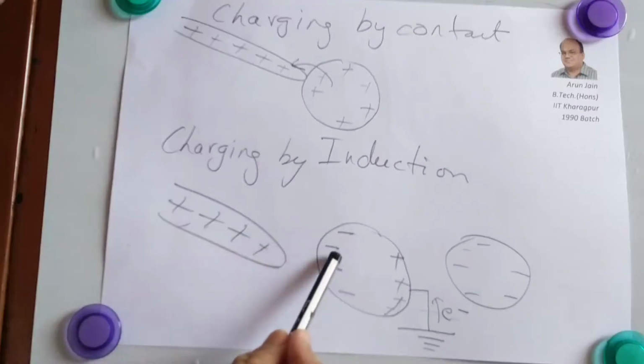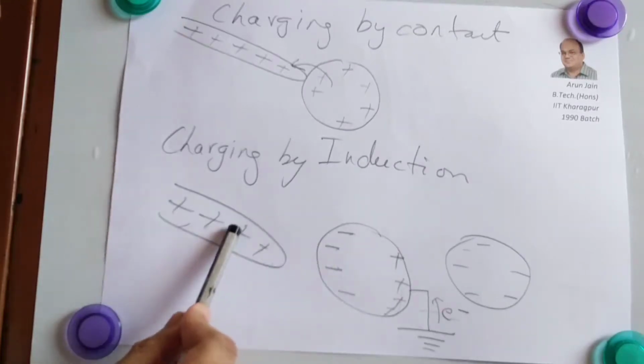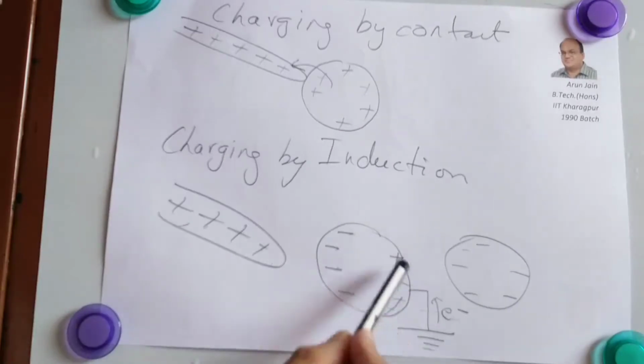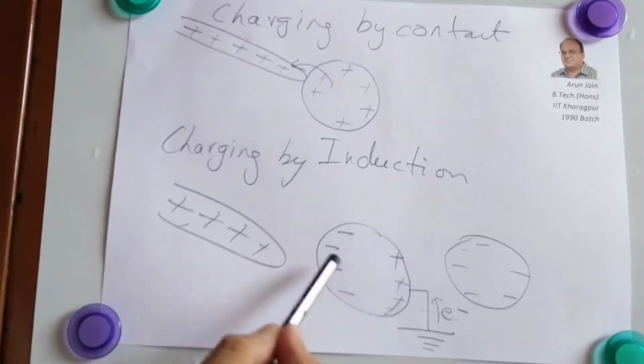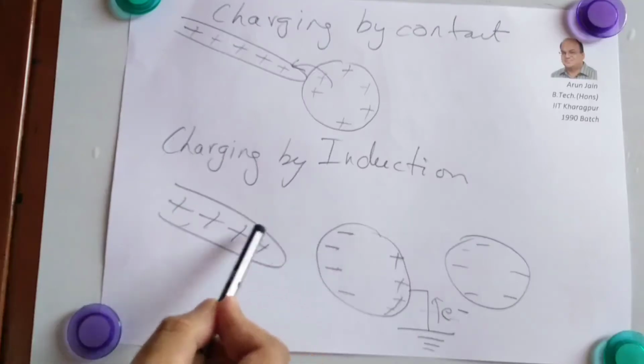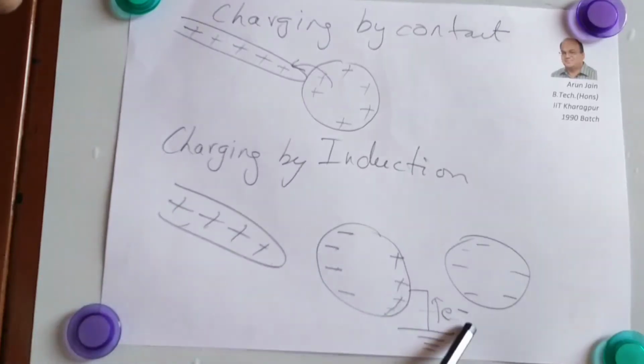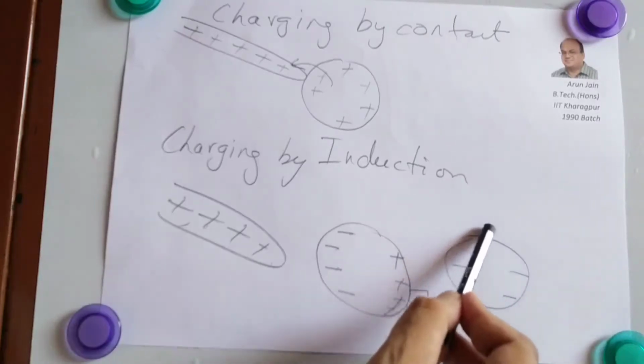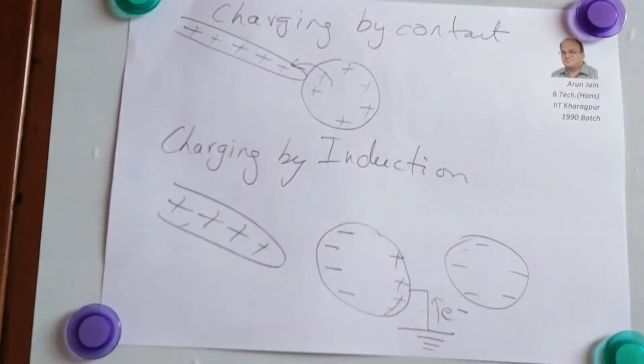These electrons are held in place by this. As long as we keep this, these electrons will remain here. So now if we earth this, the charge gets neutralized, but this remains because this is holding it. Now we remove the earthing and then we remove this. So this minus charge gets distributed on this and therefore this body gets negatively charged. This is called charging by induction.